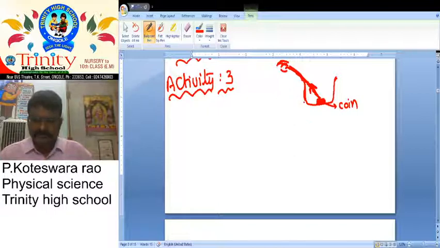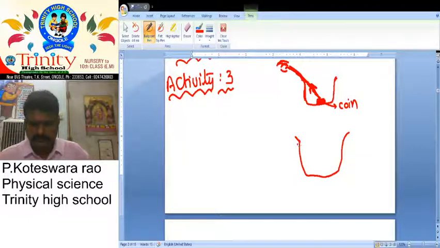Now we go back from this position. With the same coin, we go to this side. Now these light rays travel like this, so we are not able to see that coin.